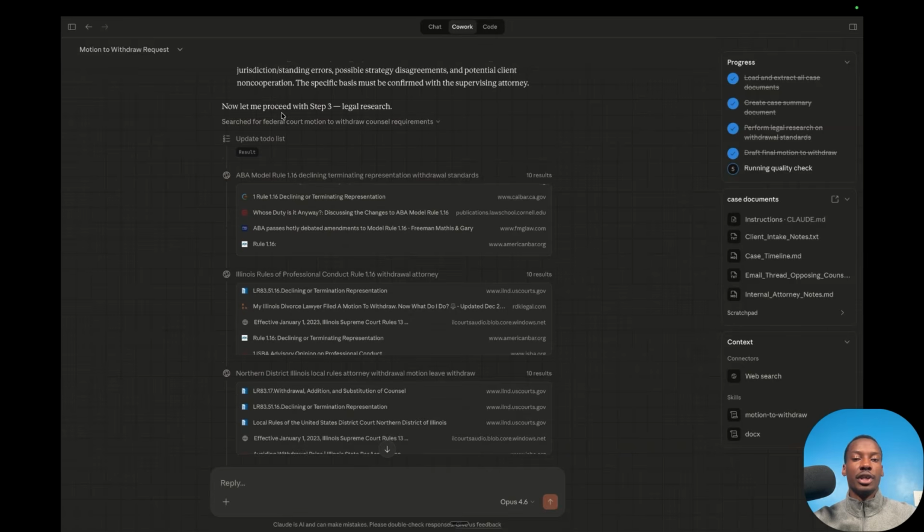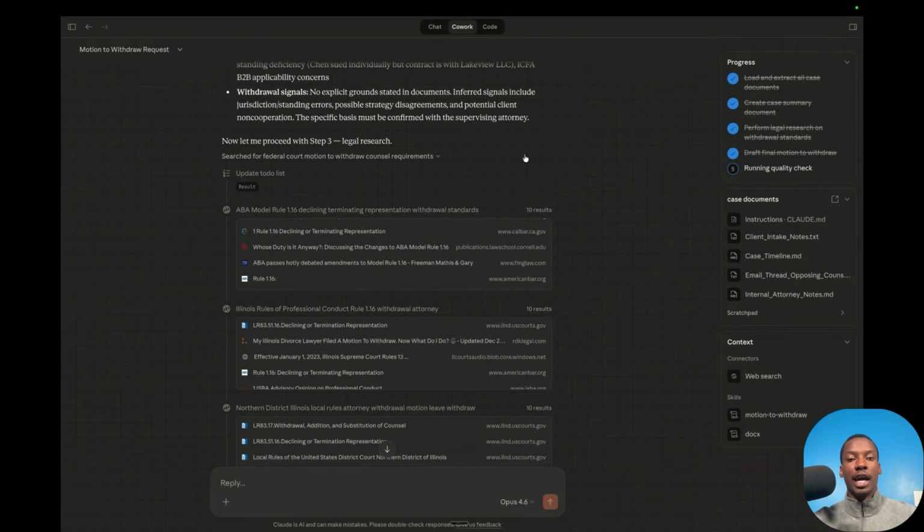This is where it becomes really interesting, because you can not only have it search the web, but if you log in on your browser into your favorite legal research tool, LexisNexis, Westlaw, whatever you're used to using for legal research, you can have it use that database as well to conduct legal research. You'll just have to include it within your plugin in the skills section, which I'll show you how to do in just a few minutes.